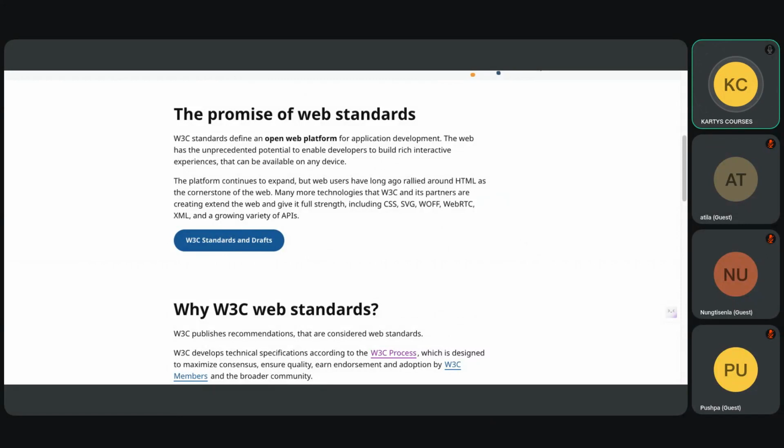You're saying police, correct, but which police? Traffic police. What's the name of that organization? W3C.